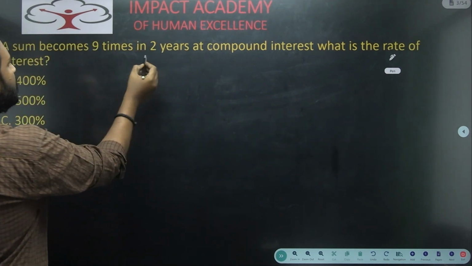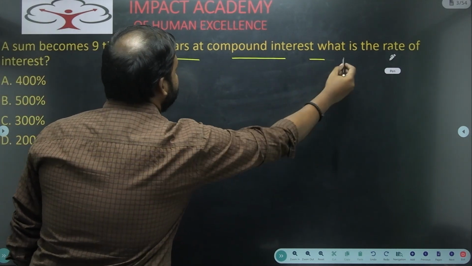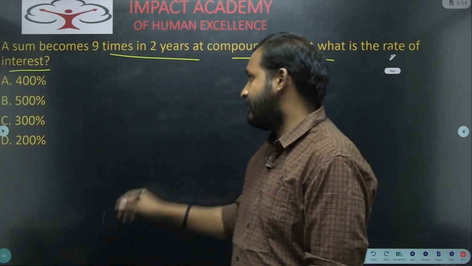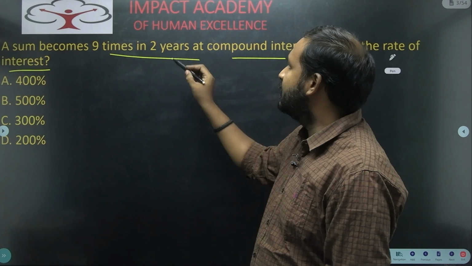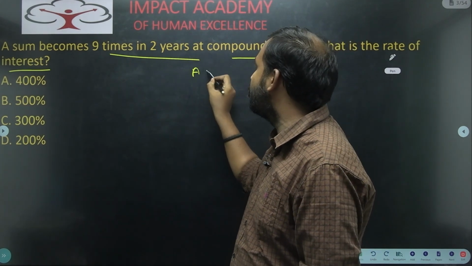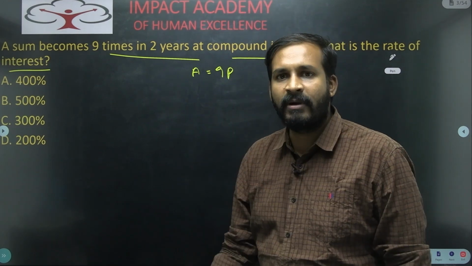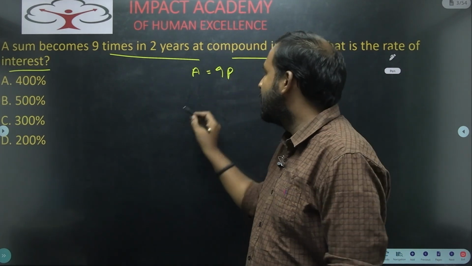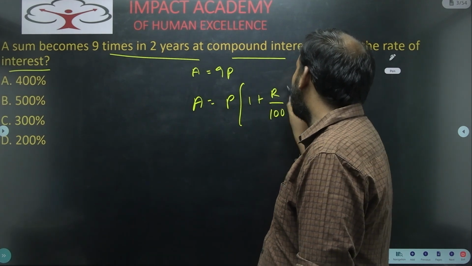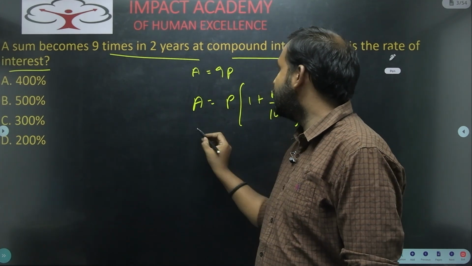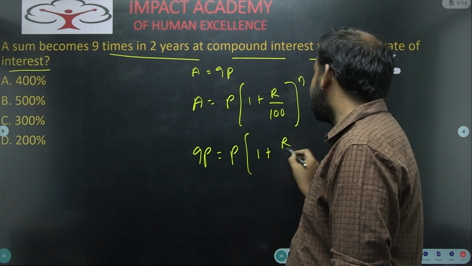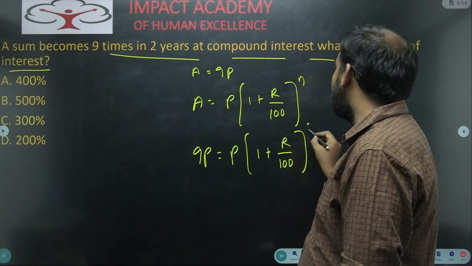A sum becomes 9 times in 2 years at compound interest. What is the rate of interest? This is one of the questions asked in today's examination. A sum becomes 9 times means my amount will become 9P. What is the formula for amount in compound interest? Amount equals P into (1 plus R by 100) whole to the power of n. So my amount is 9P, P into (1 plus the rate of interest, which we need to calculate) whole to the power of 2.